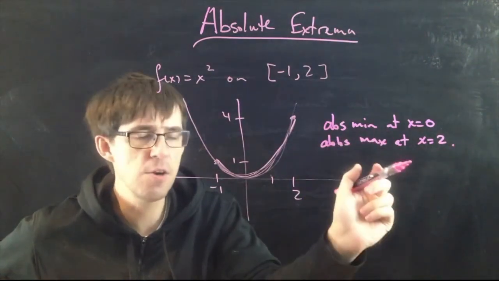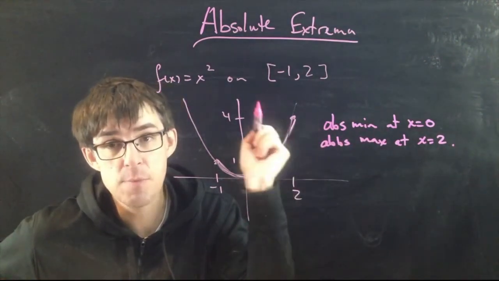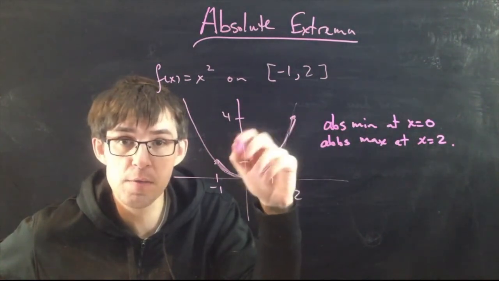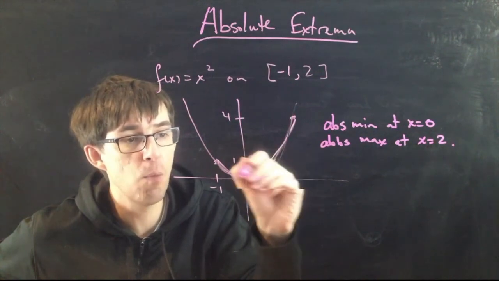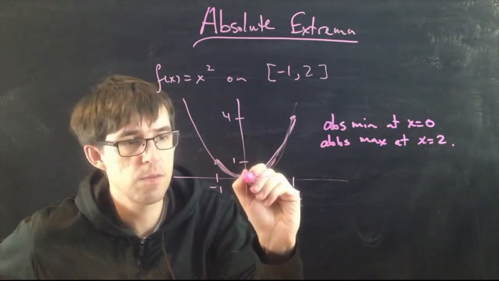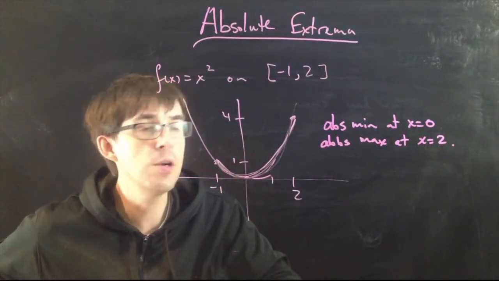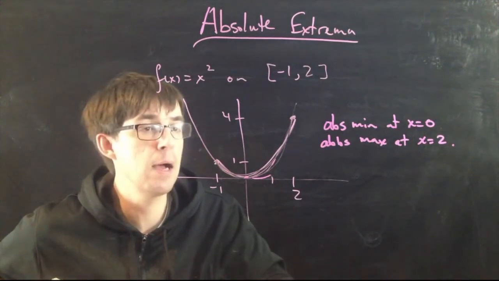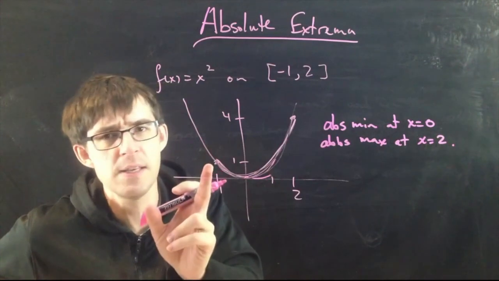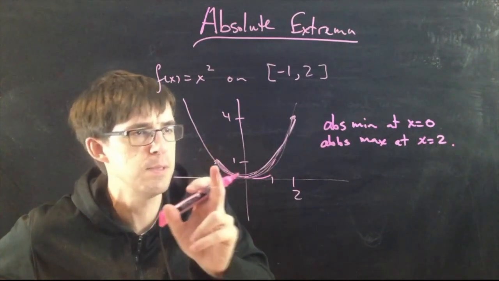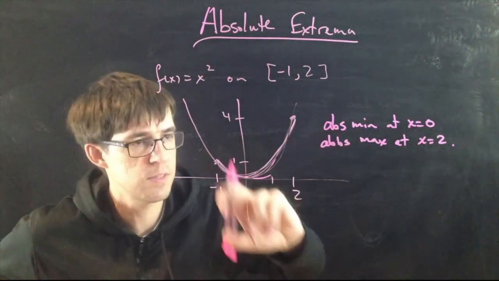Where might they occur? Well, the maximum might occur at one of the mountain peaks in this function, or the minimum might occur at one of these valley points, or for coincidental or random reasons, they might be on the ends, right? Like this one, this end is not a maximum or a minimum because it happens to be in the middle. This end, though, ends up being the maximum overall on this interval.